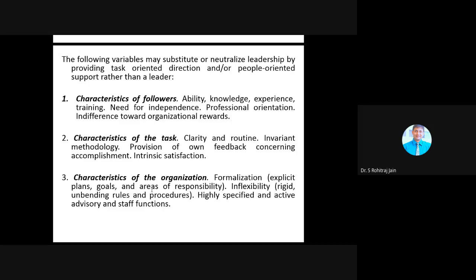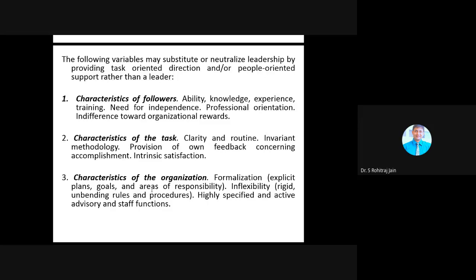What we understood from all these models is that leaders can analyze their situation and better understand how these three characteristics substitute or neutralize their leadership style, and thus can provide the leadership and followership most appropriate for the situation. Please understand, students, the leader's role is to provide the direction and support not already being provided by the task, group, or organization. The leader always fills the gaps in leadership.